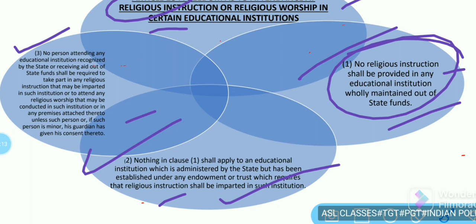This is mentioned clearly in clause 3 of Article 28: if any person does not want to follow the religious instructions given in a particular institution, he cannot be forced to follow that instruction.